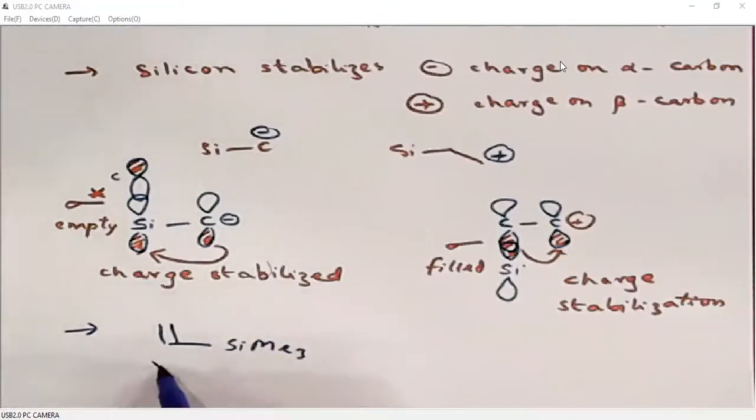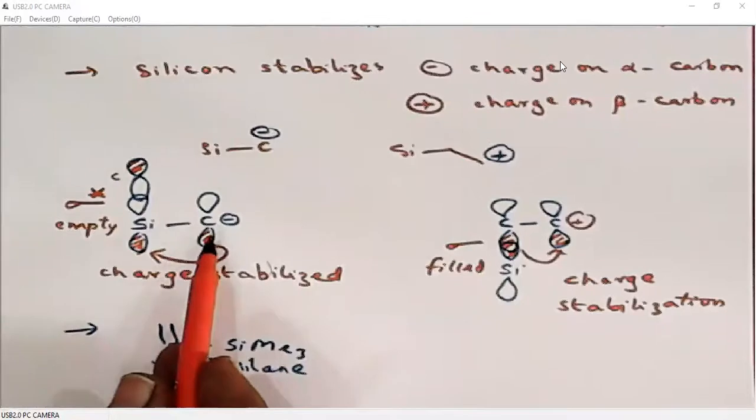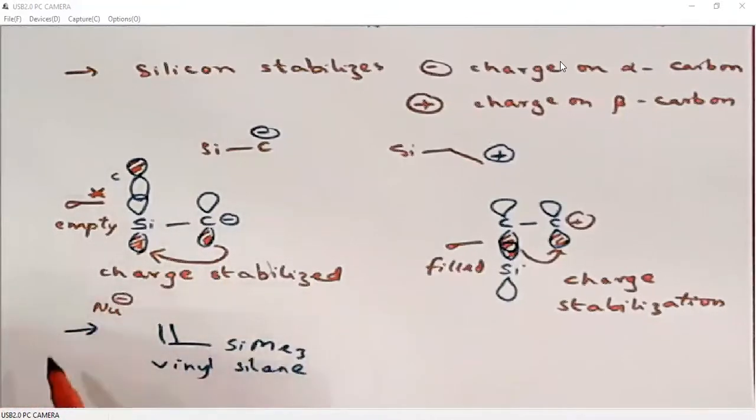This is a vinyl silane. Now, how will vinyl silane react with electrophiles and nucleophiles? For example, we will take a nucleophile. What do we know? Silicon stabilizes negative charge on the alpha carbon. So when we want to add a nucleophile, how will we add it? Shall we add it to the alpha carbon or the beta carbon?